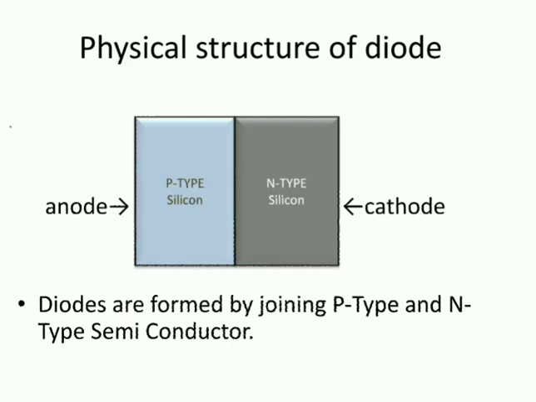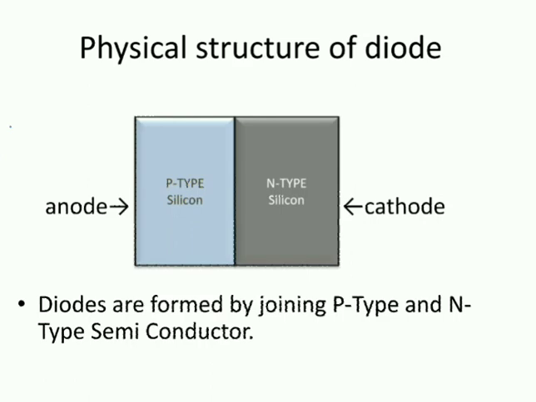The majority charge carriers, holes from the p-type semiconductor, will start to enter the n-type semiconductor, and the majority charge carriers, electrons from the n-type semiconductor, will start to enter the p-type semiconductor, and they will recombine. Electrons and holes will form covalent bonds.